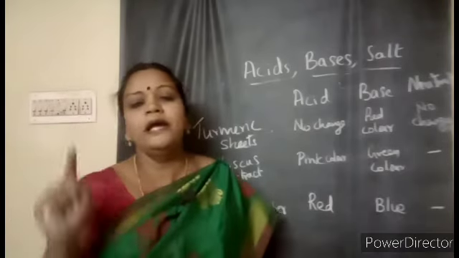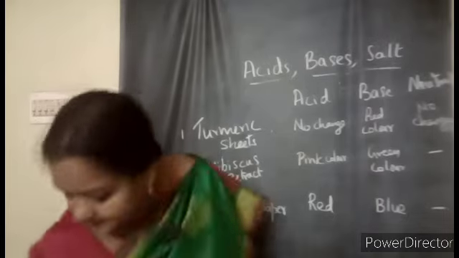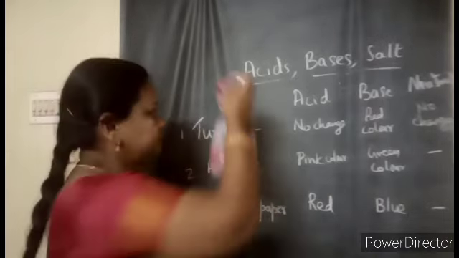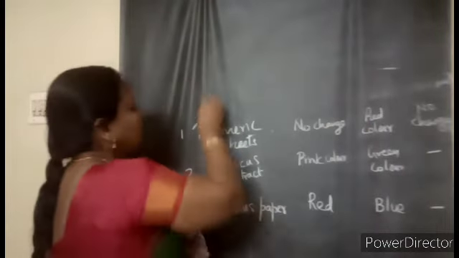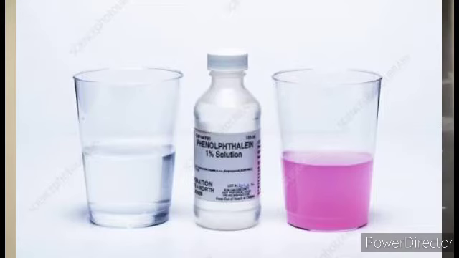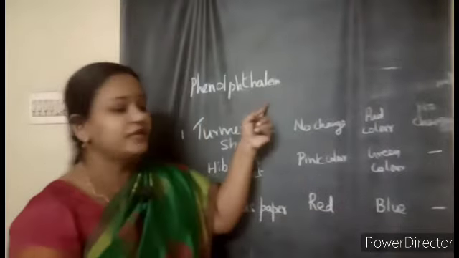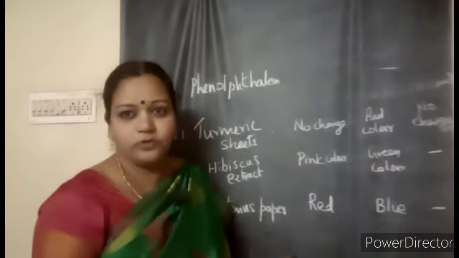There is one more chemical indicator, which is called phenolphthalein, children. So I will write it up. That is a chemical indicator called phenolphthalein. Yes children, phenolphthalein is a chemical indicator. These three are the natural indicators, so from nature we got them from the plants.